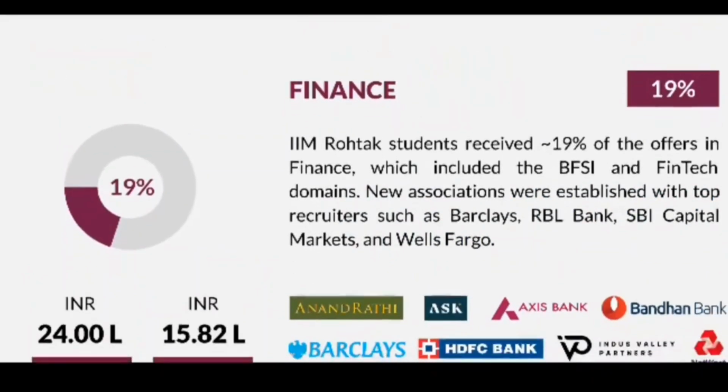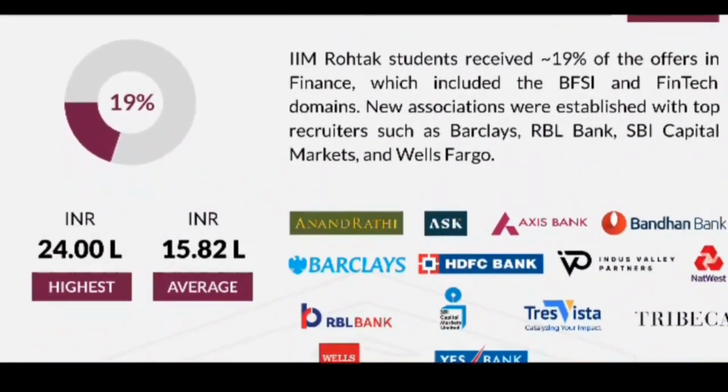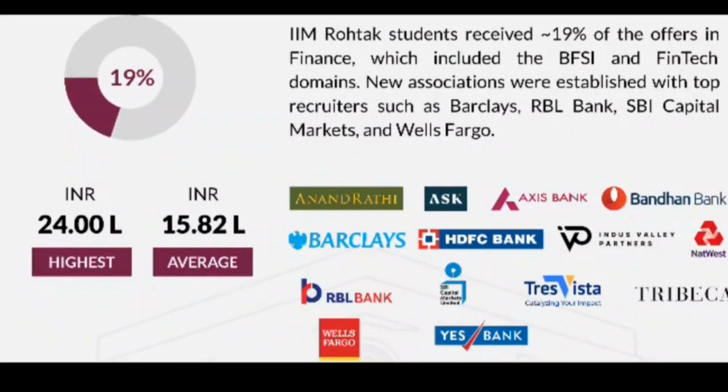Now if we talk about the finance role, then there is 19% placement in the finance role, and there are different companies for finance like Barclays, RBL Bank, SBI Capital Markets and Wells Fargo. The highest salary package offered with this college for finance is nearly up to 24 lakhs per annum, and the average salary package is nearly up to 15.82 lakhs per annum.